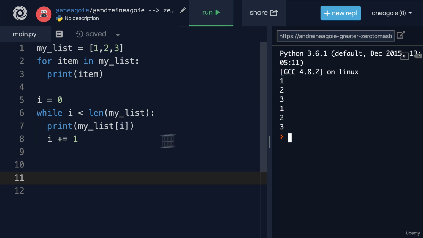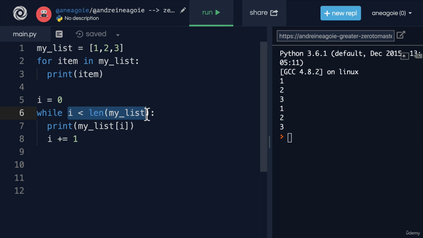First off, while loops are very flexible. We can do a lot because we have this conditional statement. We can loop more than 3 times if we really wanted to. So in that case, while loops are more powerful. But for loops are simpler, right? This code reads really nicely. It makes sense. We just want to loop over something that we already know how many times we want to loop over, 3 times. With a while loop, we have to create this variable, and we have to remember to increment the variable so we don't get an infinite loop. So with a while loop, you need to make sure you remember to halt the loop at some point.